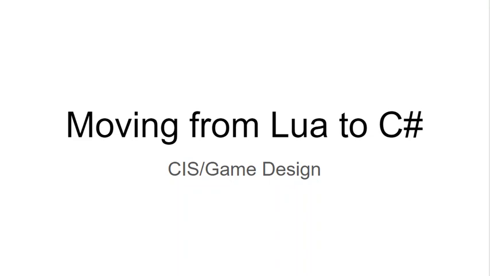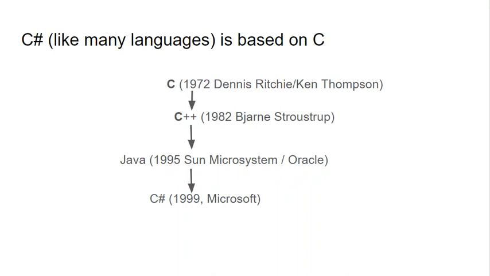In this video, I'm going to introduce you to C# and explain to you how it is different from Lua and Python and some other languages that you've seen. But you've already seen Lantern, and that uses C, which is very similar. It's a subset of C#. So you've already kind of seen this before.